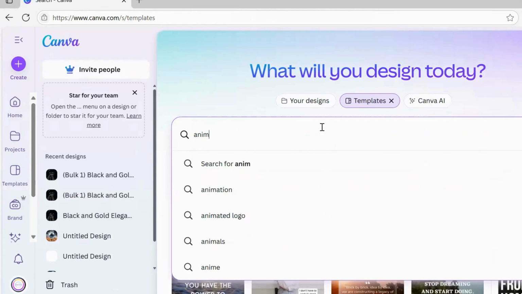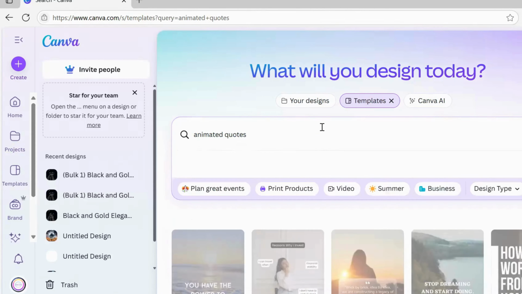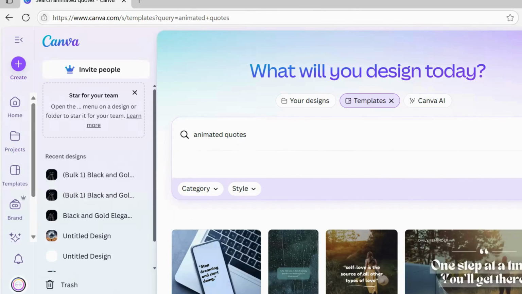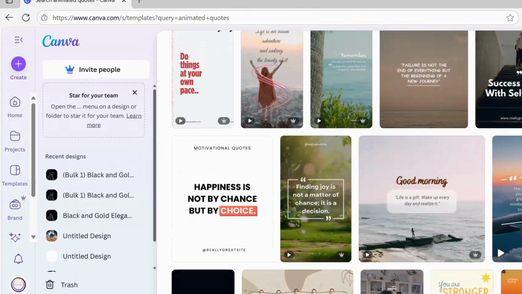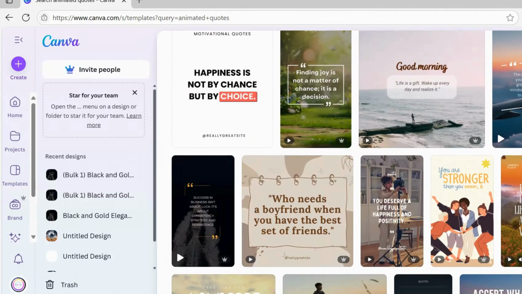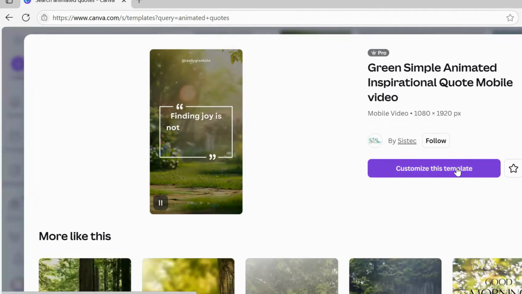Now head over to Canva. In the search bar, type animated quotes. Pick any design you like. I'm going with this one, but feel free to get creative.